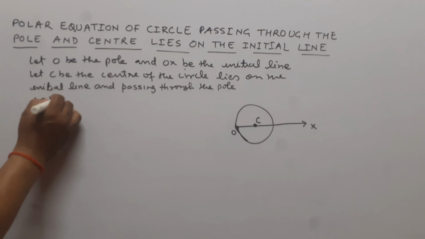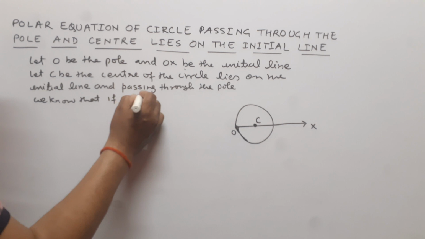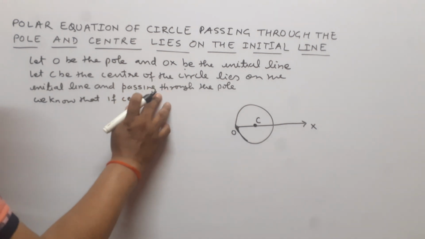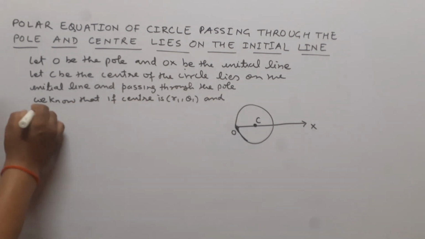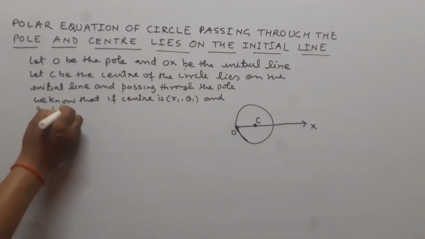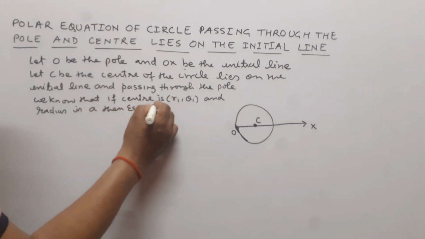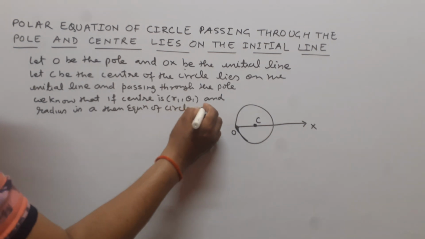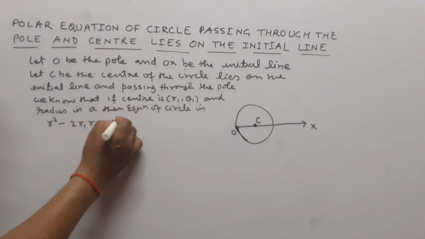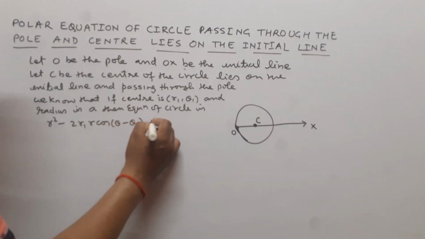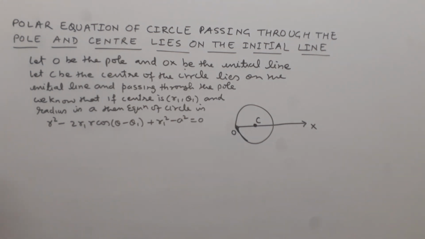We know that if center is r1 comma theta 1 and radius is a, then the equation of circle is r square minus 2 r1 r cos theta minus theta 1 plus r1 square minus a square is equal to 0.